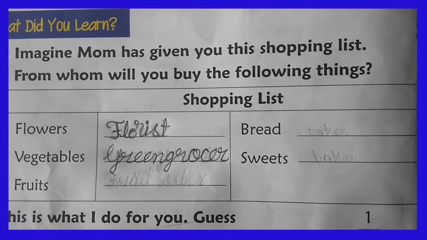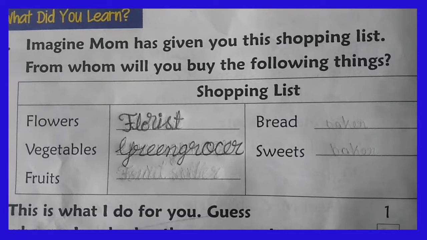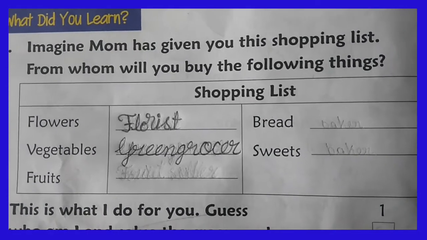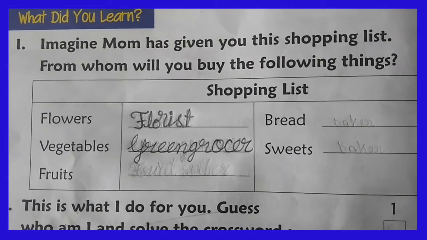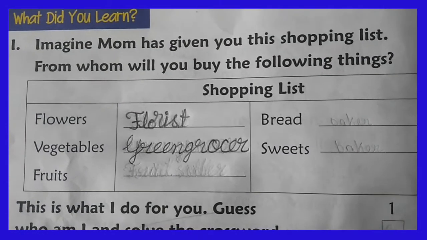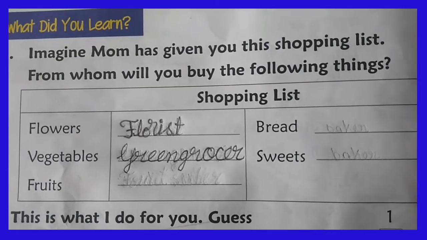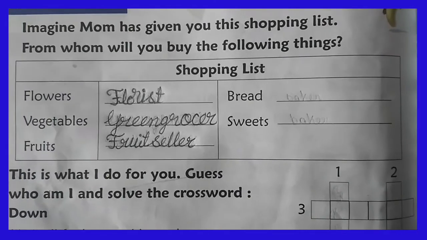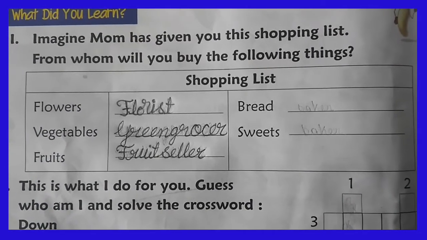Which is the third thing in the shopping list? Yes, you are absolutely right. Fruits. So, who will sell the fruits for us? What do we call that person? Yes, your guess is right, my dear. The fruit seller sells the fresh fruit for us. You can write the answer in the given space. My dear students, have you written the answer fruit seller in the given space?